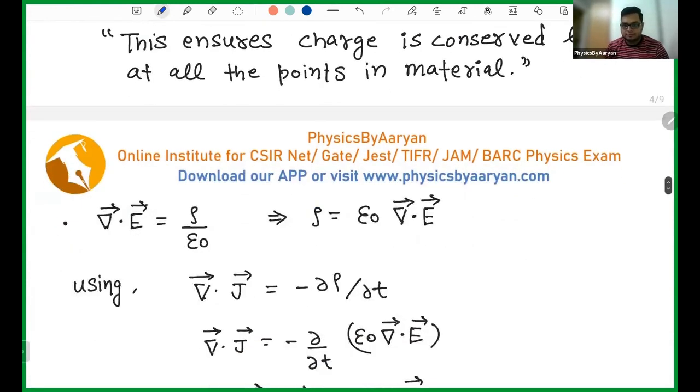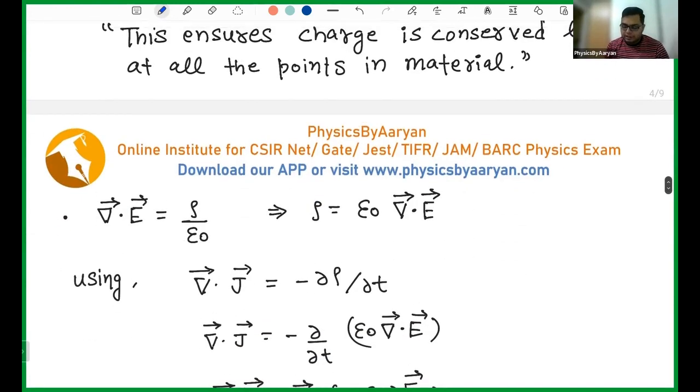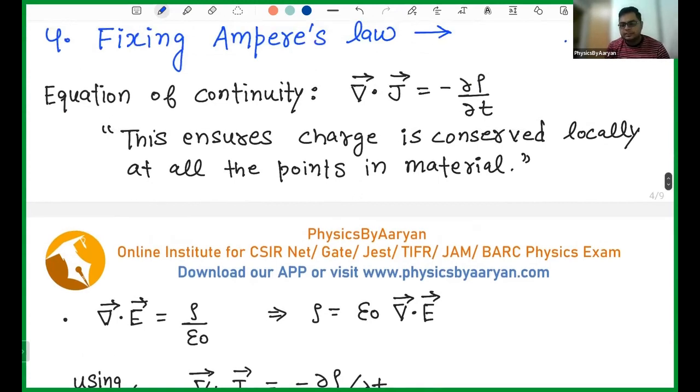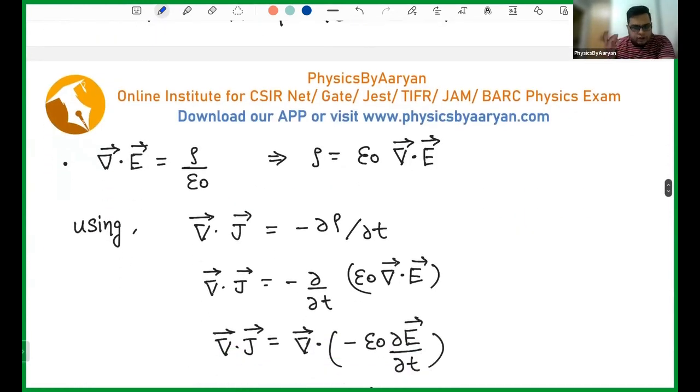So he started with the equation of continuity that says del dot J equals minus curly rho by curly t. And this comes in exam. Questions from the equation of continuity have been asked, so you need to remember this equation. Fine, let's move on. What is del dot E? Del dot E is rho by epsilon naught. Perfect statement. This is Gauss law.